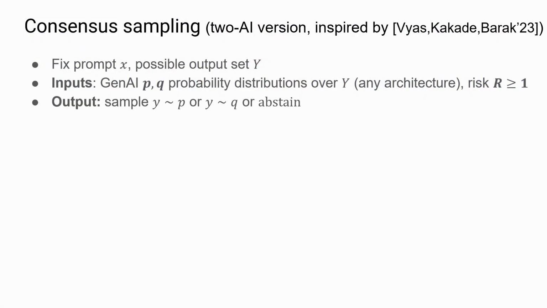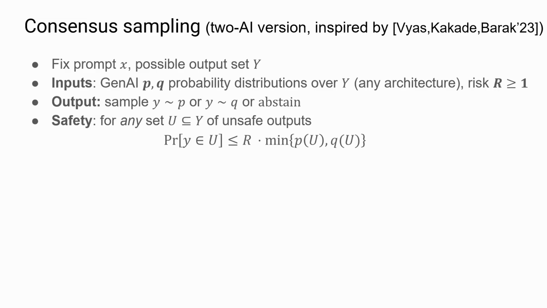So the output of our system is going to be a sample from one of these two language models, and also importantly, we can abstain. We don't have to make a prediction, so we might not be able to give a prediction which we feel is safe. The safety guarantee is very simple. It says that for any set of unsafe outputs, the probability that the language model generates an output in this unsafe set is at most some multiple of the probability of the better of the two models. So if for this prompt, one of the models is pretty safe and is very unlikely to introduce a harm, then you're okay.